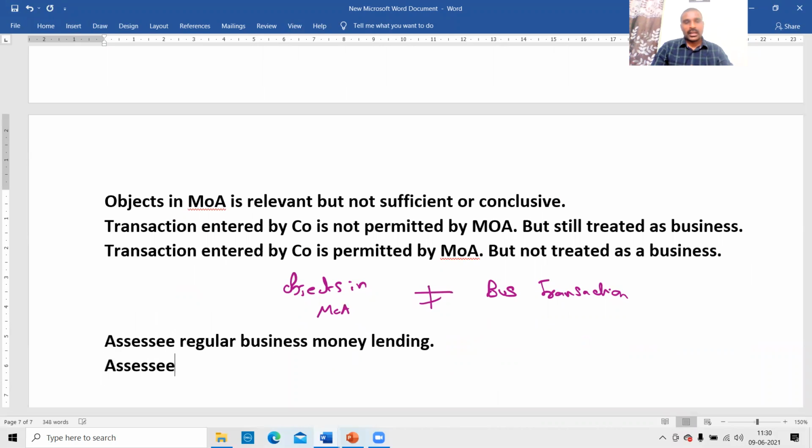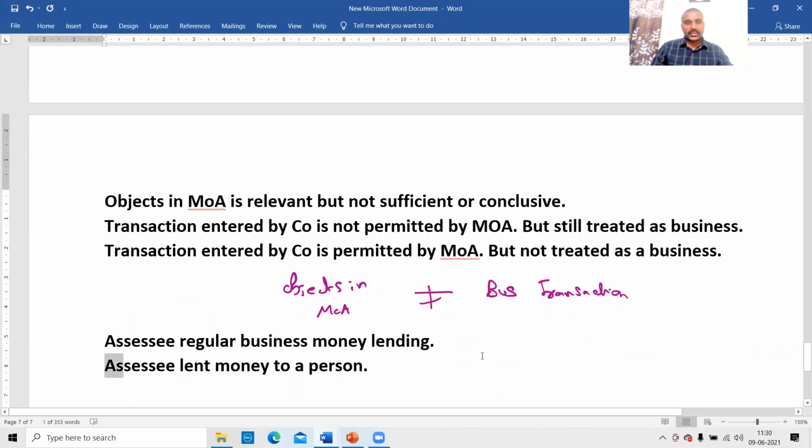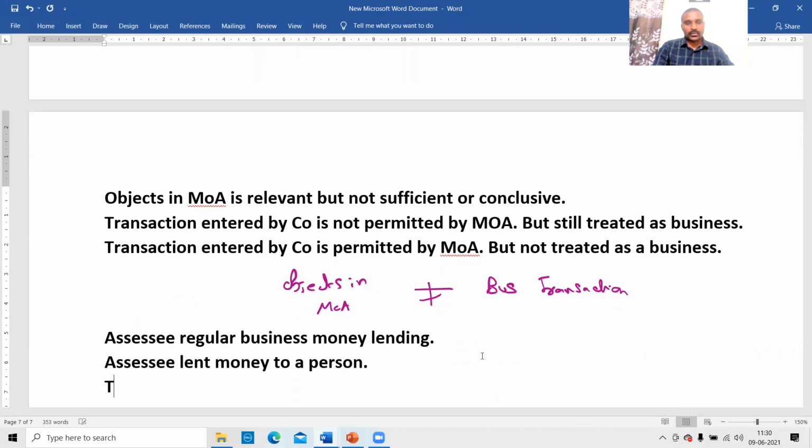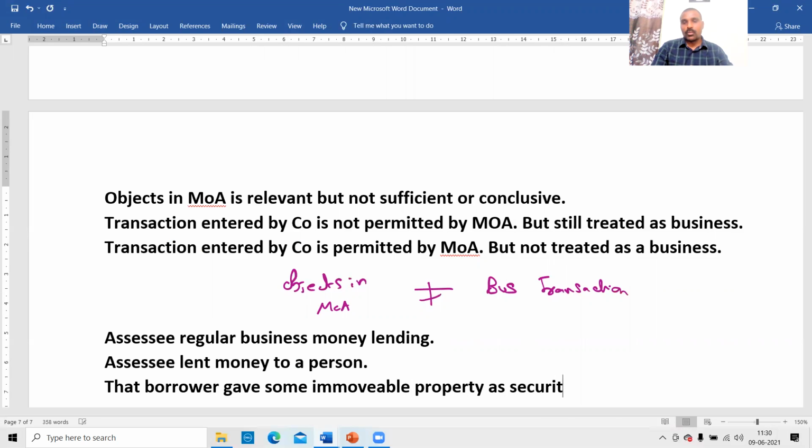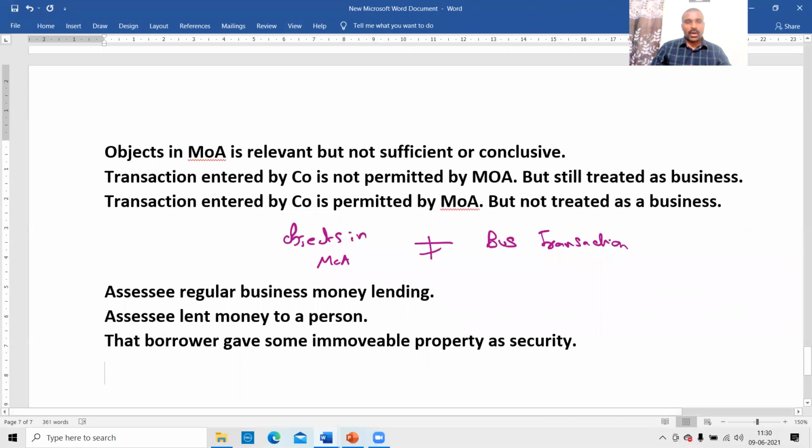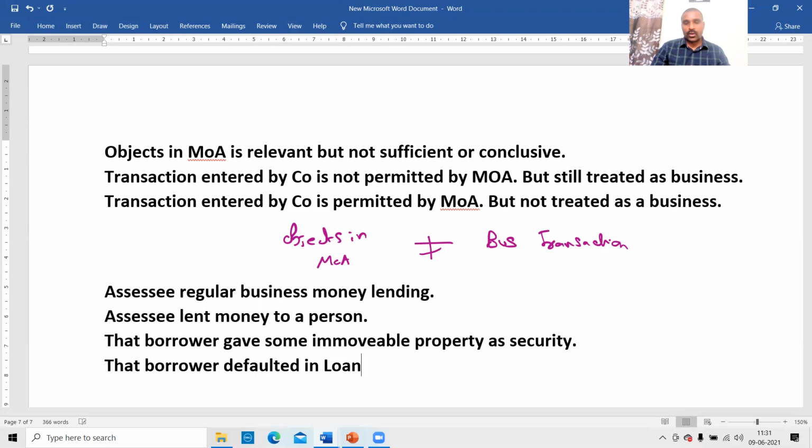That borrower gave some immobile property as security. That borrower defaulted in the loan.